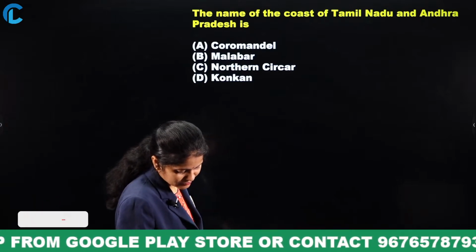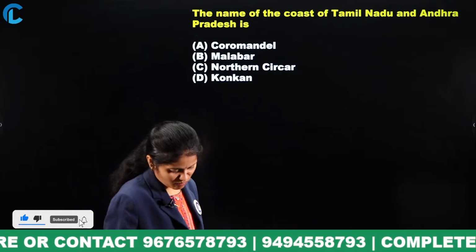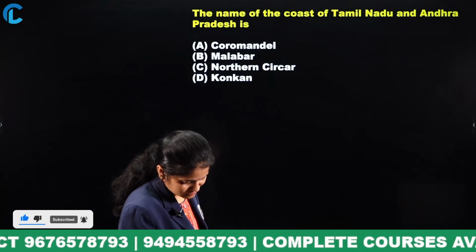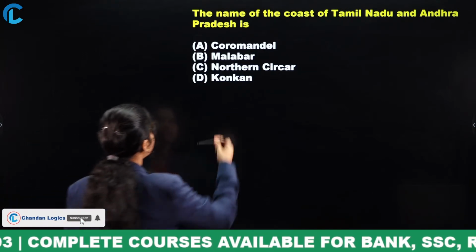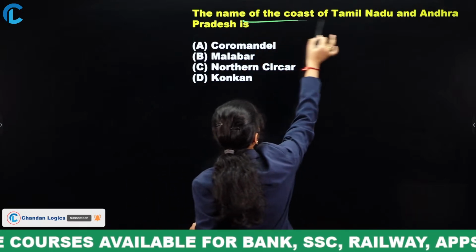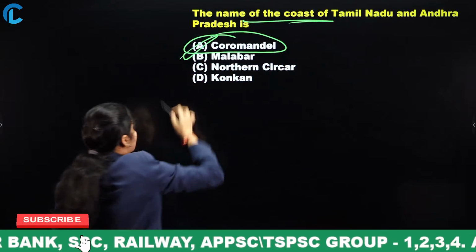Yes, here you can observe your answer. The name of the coast of Tamil Nadu and Andhra Pradesh is option A, that is Coromandel coast.